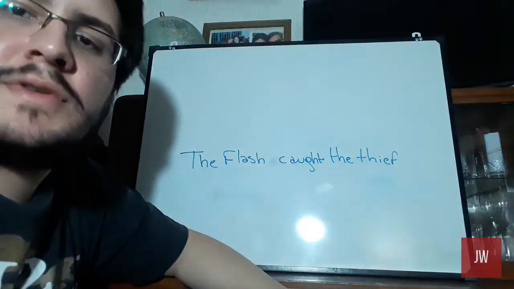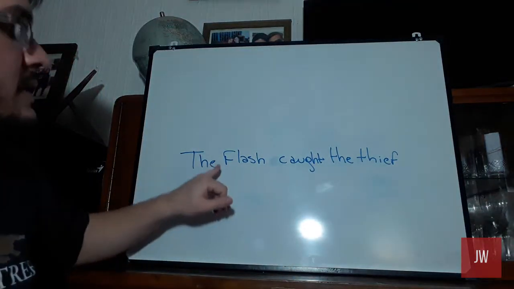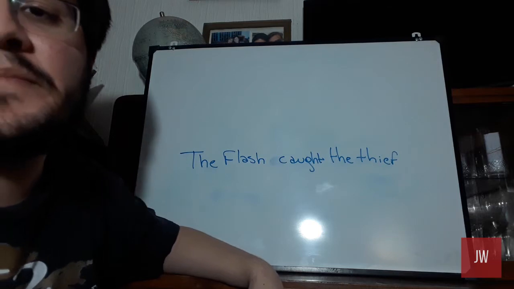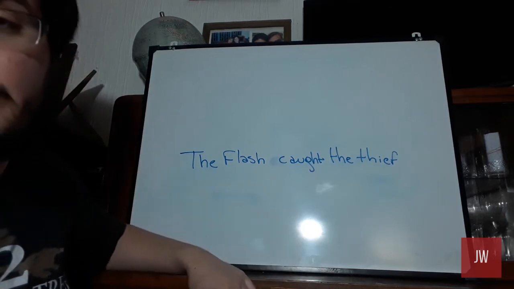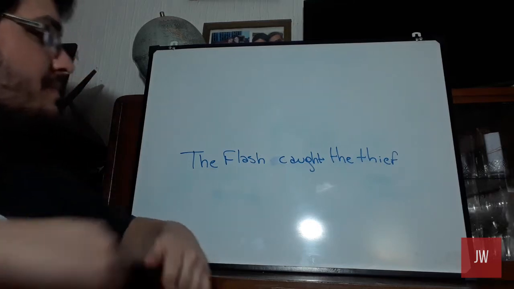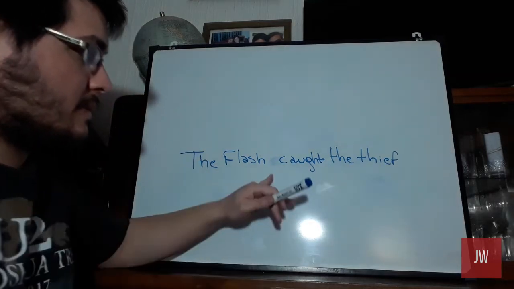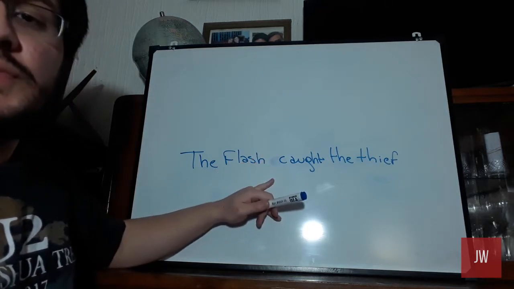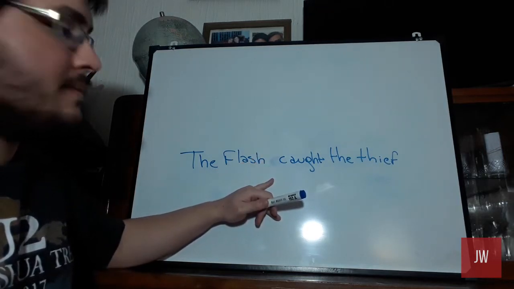Okay, so I've chosen the simple sentence, the Flash caught the thief. The Flash, the fastest man alive? Okay, so following up, first off, I'm going to analyze this sentence into the tree diagram.